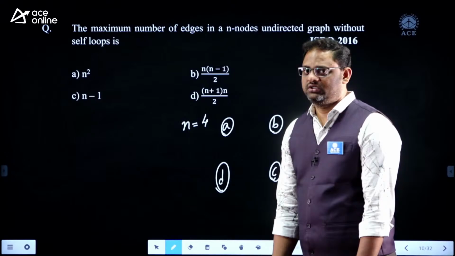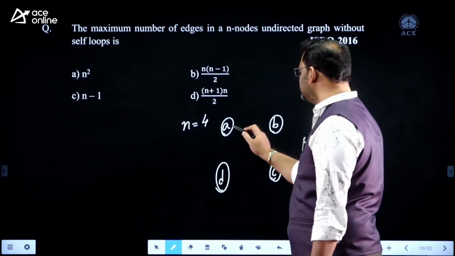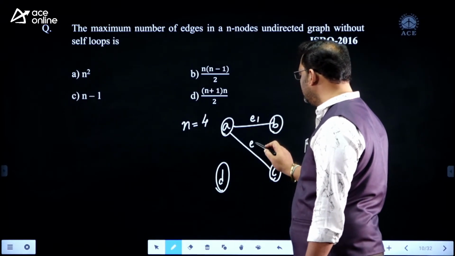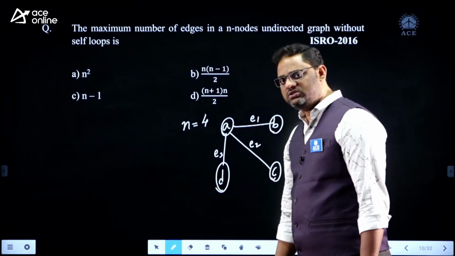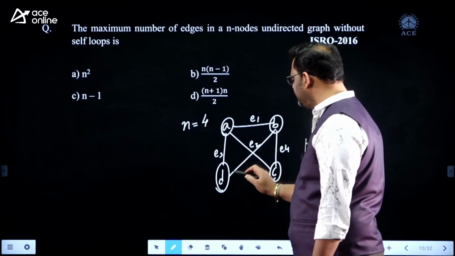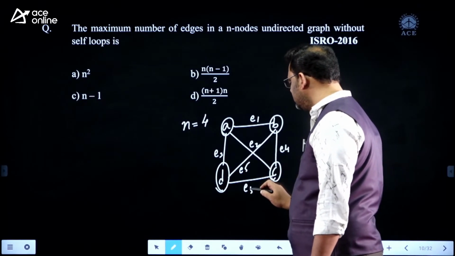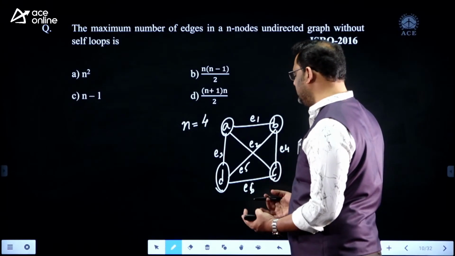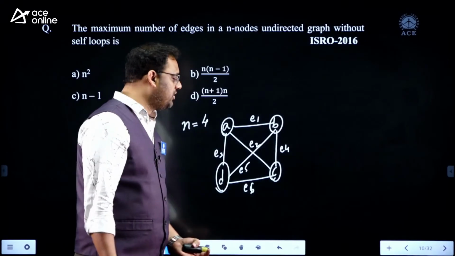I want to frame an edge like this. This is edge 1. This is edge 2. This is edge 3. And this is edge 4. And this is edge 5. And this is edge 6. My dear, if I have 4 vertices with me, I can prepare the maximum possible number of edges, which is 6.